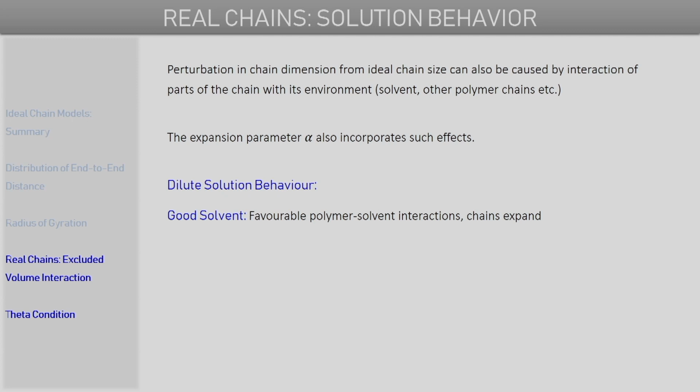We are focusing specifically on dilute solutions for now, because in a dilute solution the polymer chains will not interact with each other. The chains will basically remain isolated from each other, and each chain will be separately surrounded by solvent molecules.